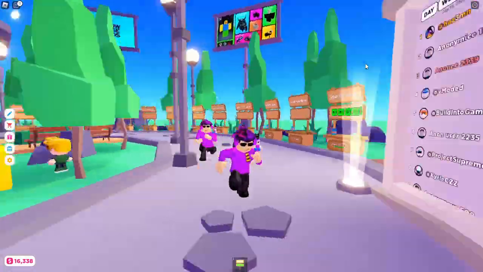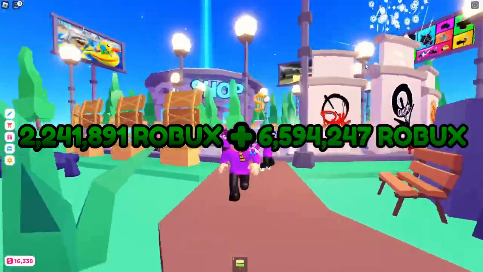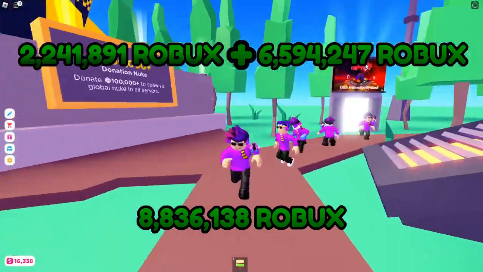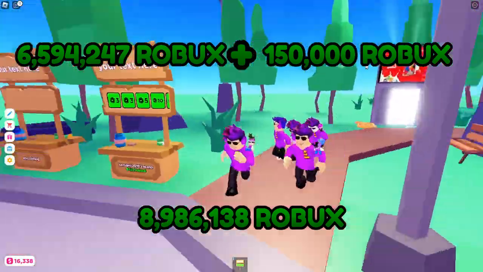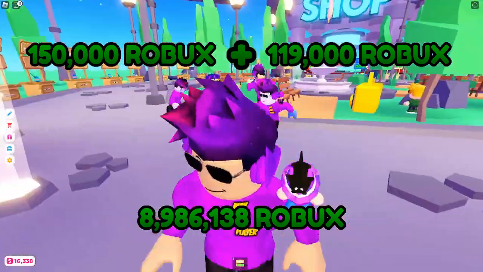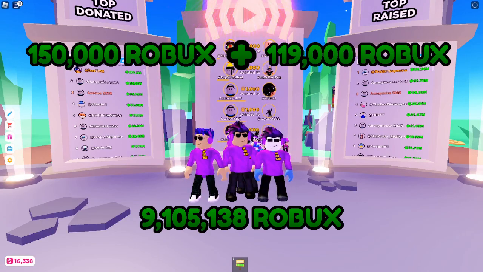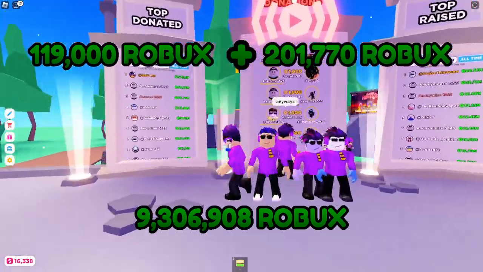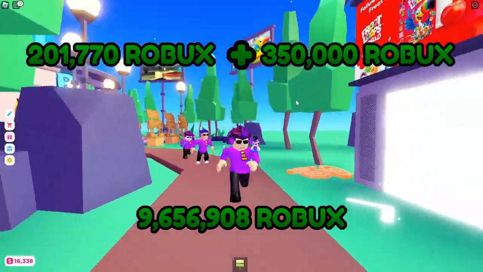Now that we have all the numbers, let's add them together. The donation board's 2,241,891 plus the 6,594,247 from Game Passes gets us to 8,836,138 Robux per day, plus around 150,000 Robux a day from nukes brings us to 8,986,138 Robux. Adding premium payouts in using LaQuate's estimation of 119,000 Robux per day brings us up to 9,105,138 Robux per day. Adding in offline donations gives us 9,306,908 Robux, and finally the estimated 350,000 Robux per day of billboard revenue gives us a final estimation of Hazem's Robux,